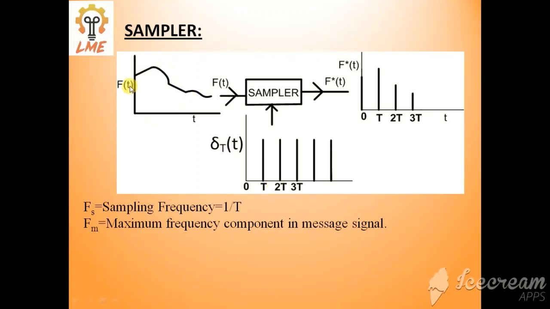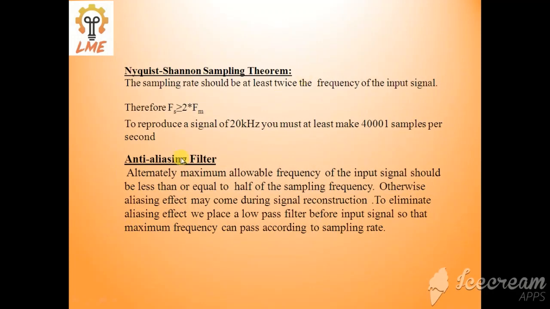Any input signal may consist of more than one frequency component, out of which the maximum is fm. According to the sampling theorem, fs should be greater than or equal to 2 times fm. That is, the sampling frequency must be greater than or equal to twice the maximum frequency present in the input signal. This is the sampling theorem.